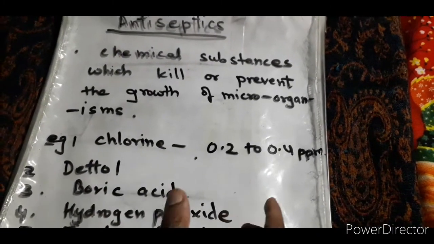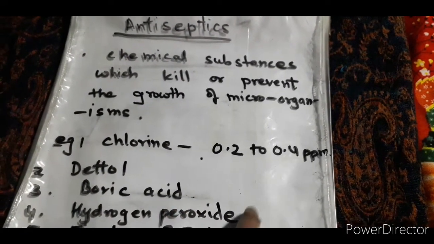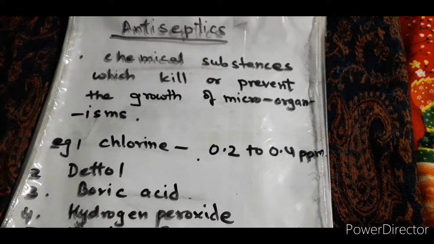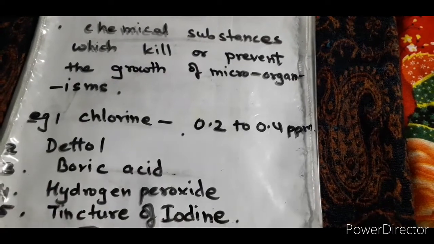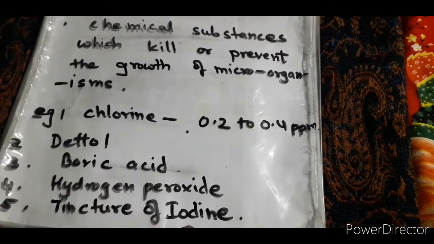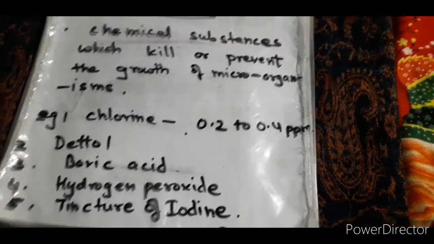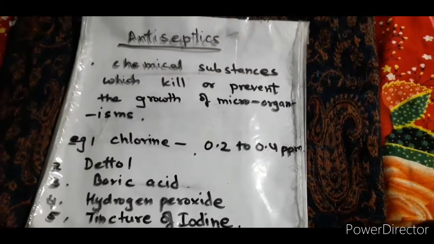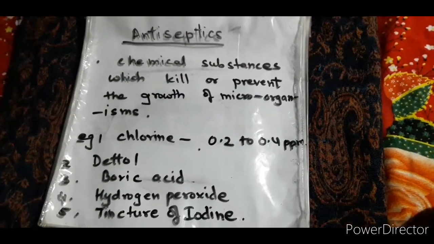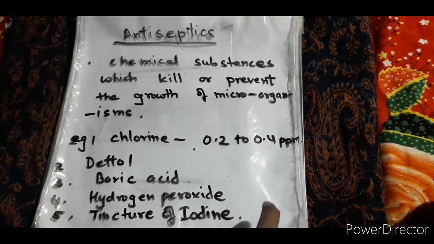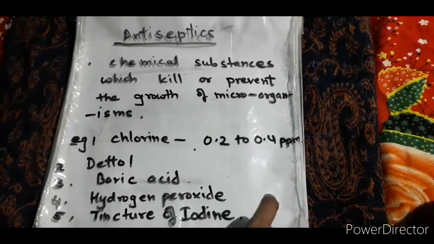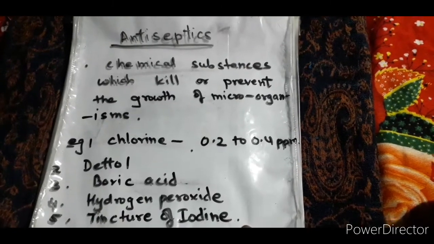Hydrogen peroxide is also one of the strong antiseptics, and it is non-irritating. This one is very important for the boards. It does come in your board examinations. And tincture of iodine is a powerful antiseptic made from iodine, and it is an alcohol and water solution that contains about 2 to 3% of iodine. It's very important, focus on it.